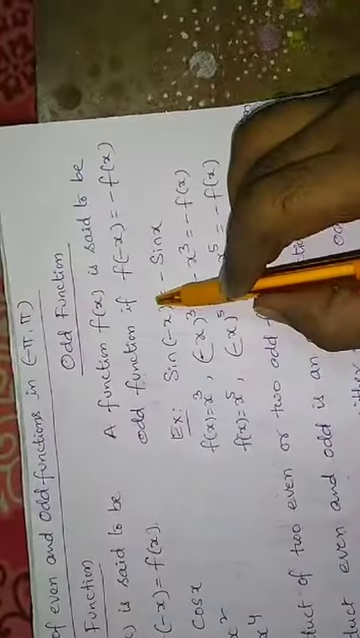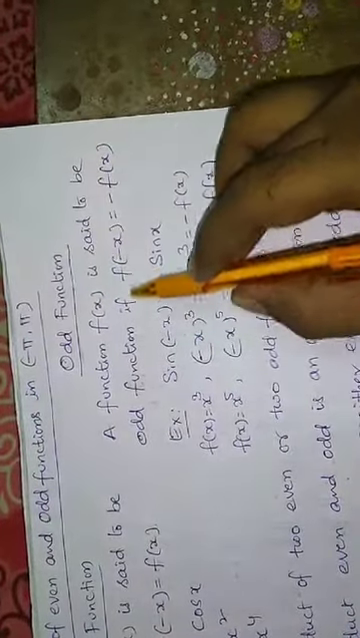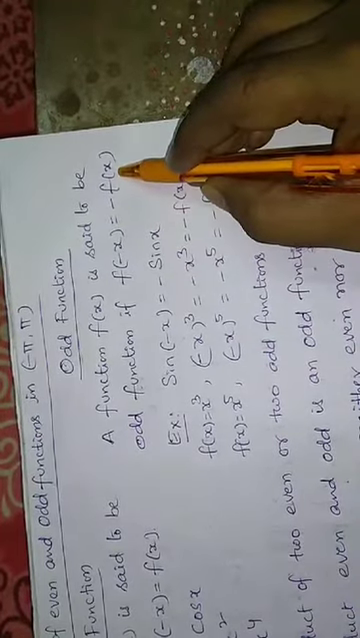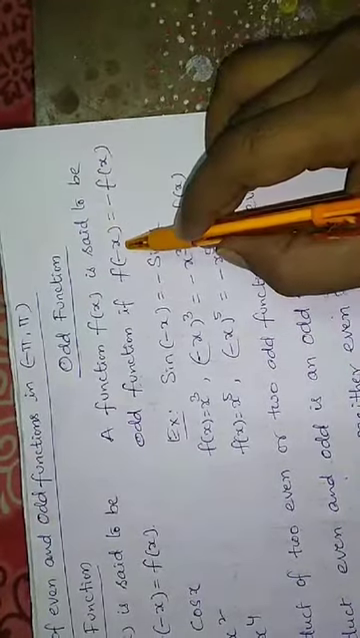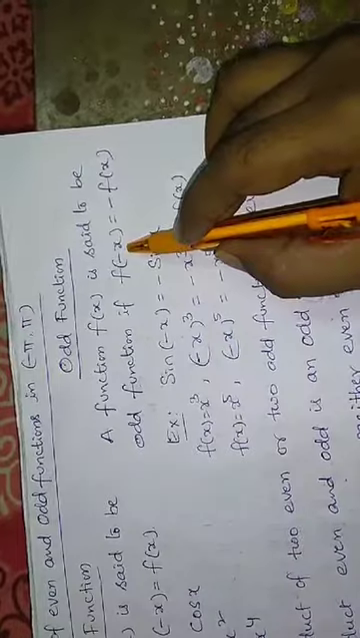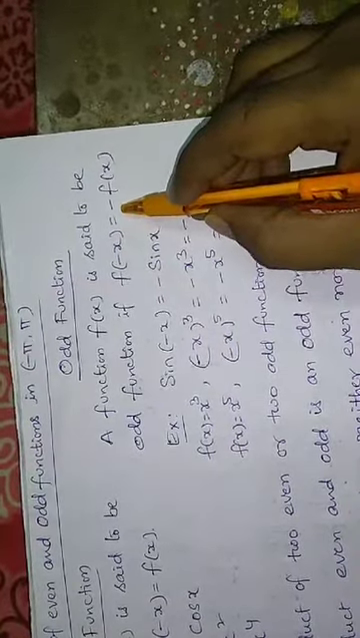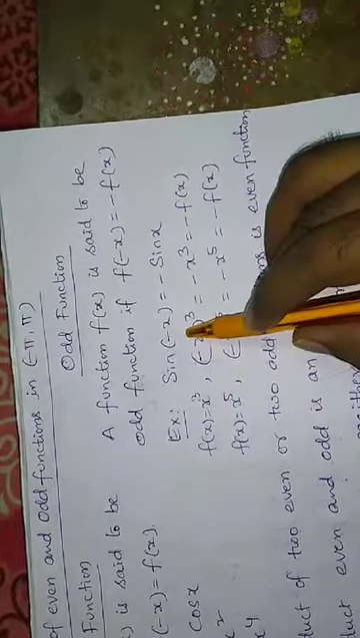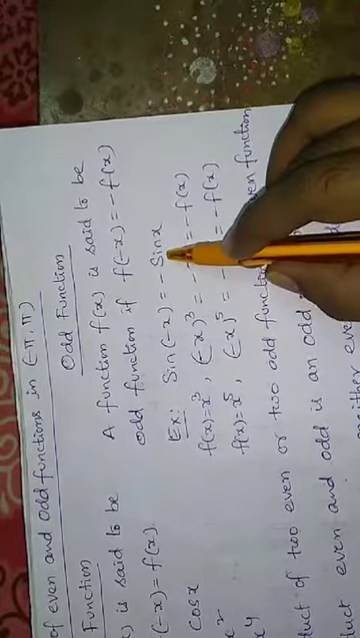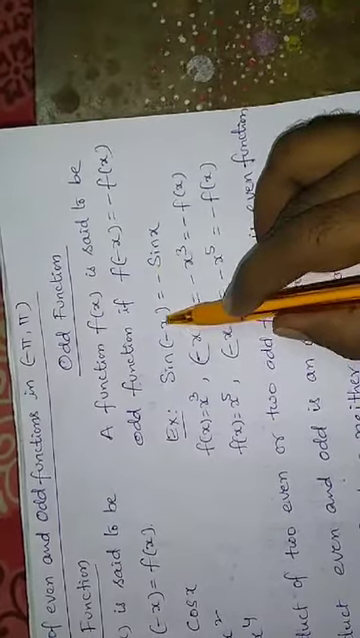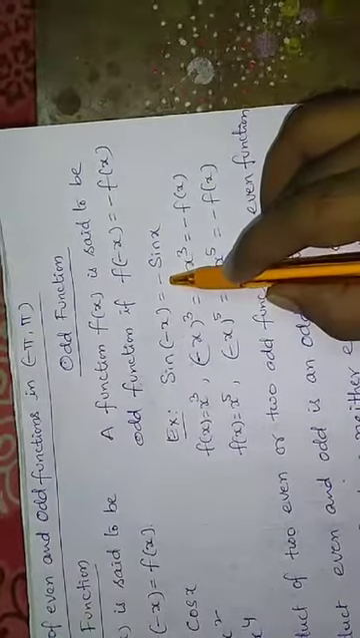Now an odd function. What is an odd function? A function f of x is said to be an odd function if f of minus x is equal to minus f of x. That means if you replace x by minus x, it will give the original function but with a negative sign. An example of an odd function is sine of minus x is equal to minus sine x.